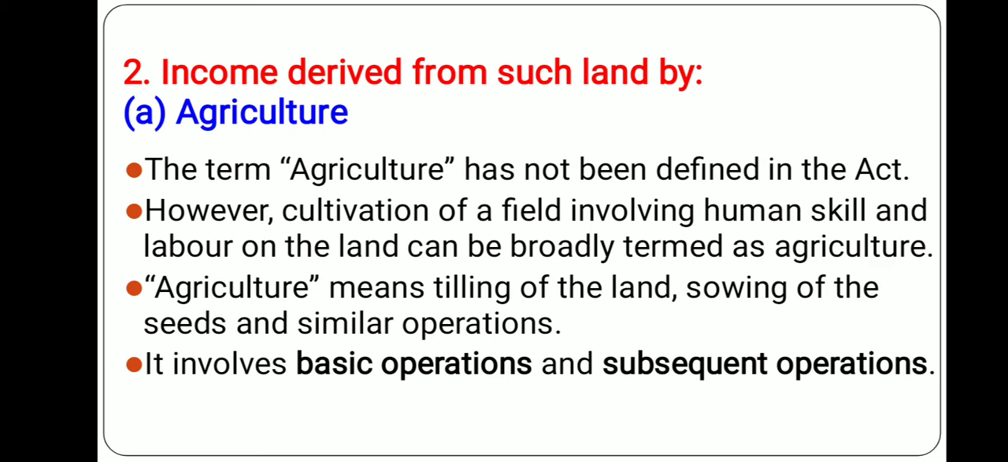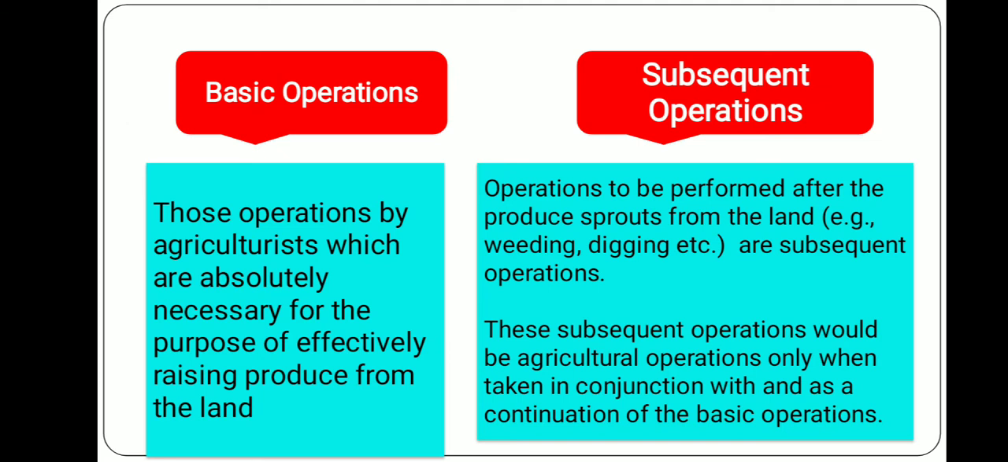But whatever things are covered under agriculture can be grouped under two different operations. One is basic operations, another one is subsequent operations. Now, what is the basic operation? These are the operations which the agriculturalist does, which are absolutely necessary for the purpose of effective raising of produce from the land. This is very essential. You have to understand it: the things or activities which are absolutely necessary to be performed by the agriculturalist to get the produce from the land.